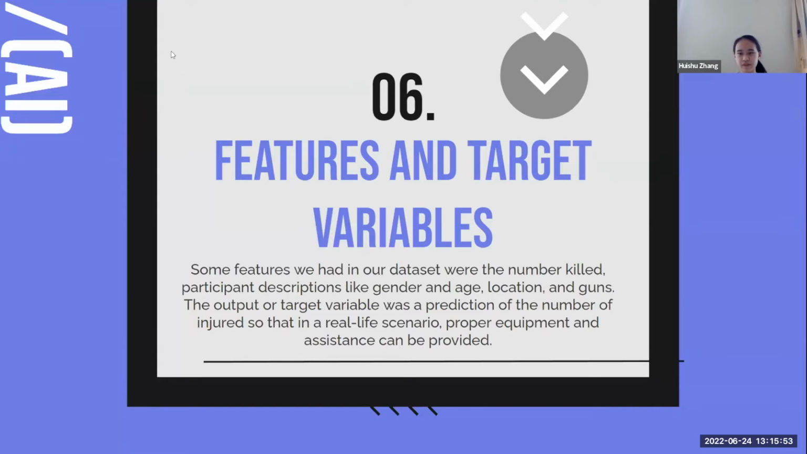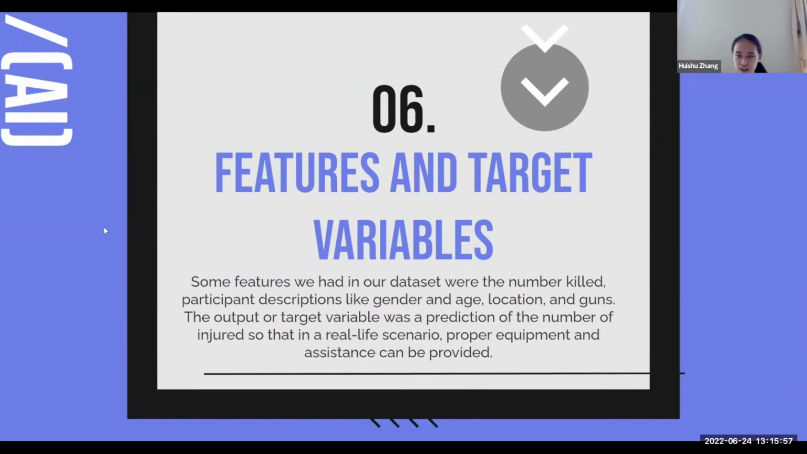Some features that we had in our data set were the number killed, participant descriptions like gender and age, the state that the case was in, and the type of gun. And then the target variable was the prediction of the number of injured.